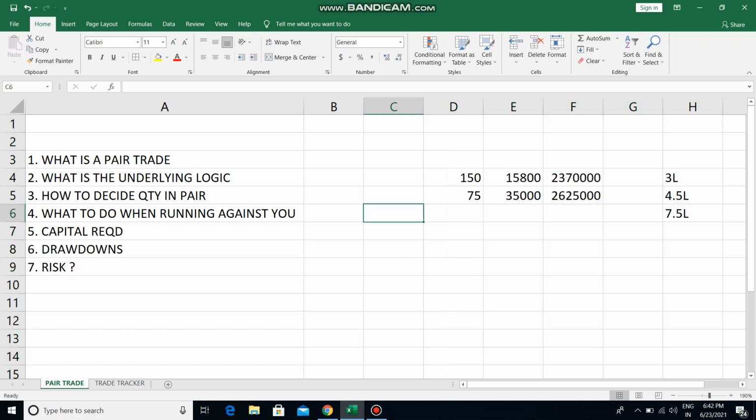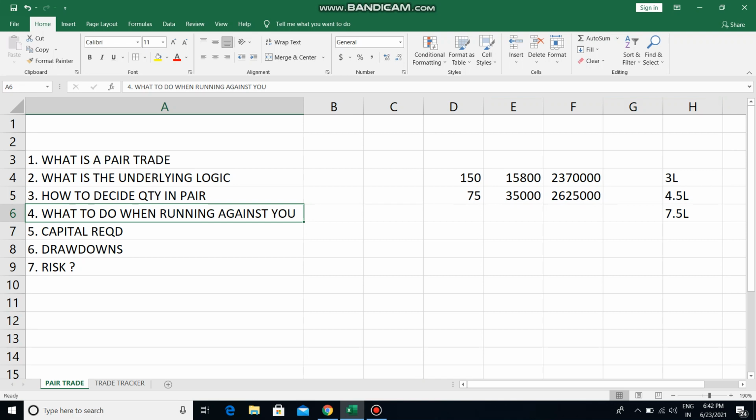That is one, right? So this is how I decide quantity in the pair trade. The quantity should ensure that the total contract value is as close to each other as possible. Okay, what to do when a pair starts running against you? So obviously when it's running in your direction, you get profit, and I'll show you where to book a profit.